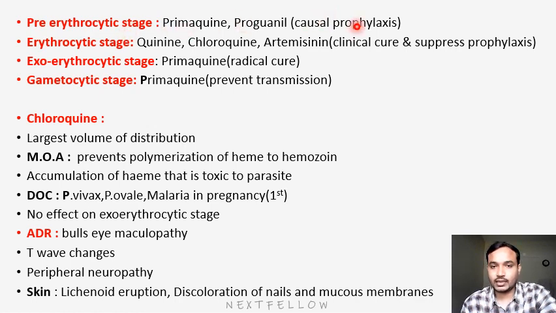You have to remember these, they are MCQs. Causal means pre-erythrocytic, suppressive means erythrocytic. Suppressive means we are suppressing the occurrence of the symptoms, so it is a suppressive prophylaxis. Okay, next is exoerythrocytic, which means it is in the liver.